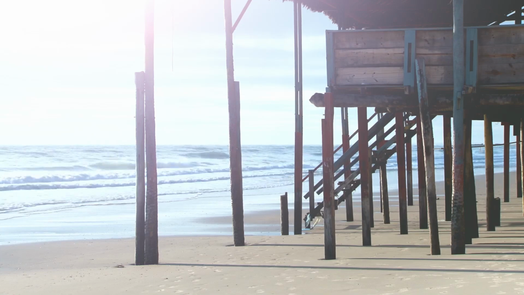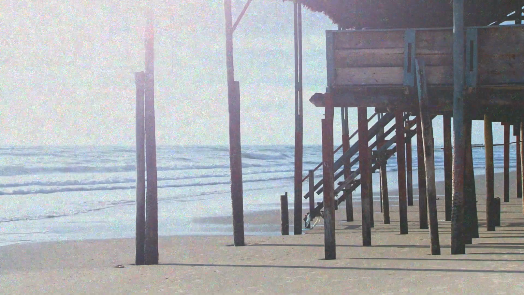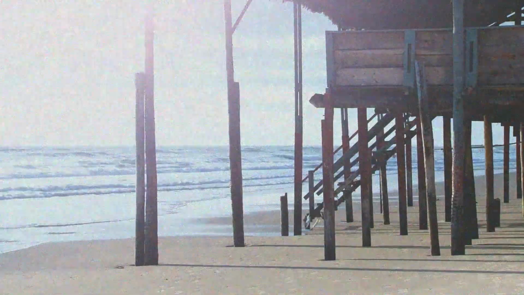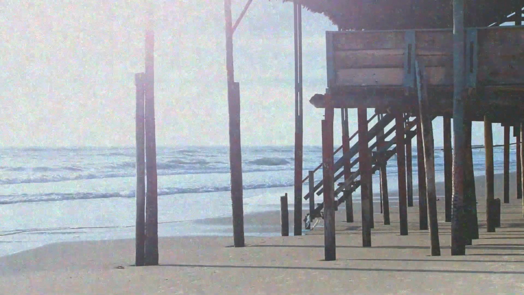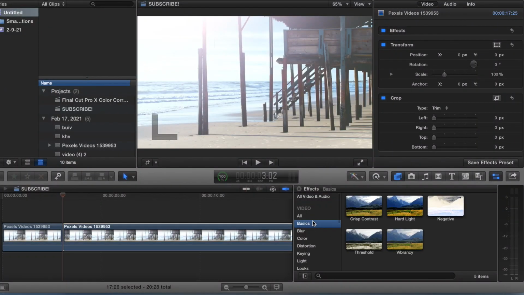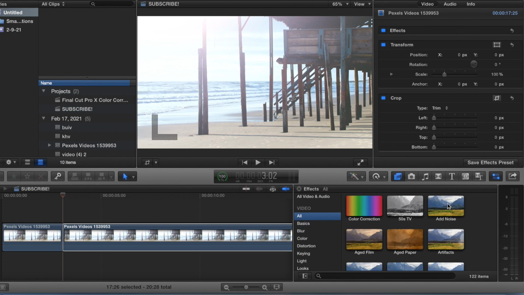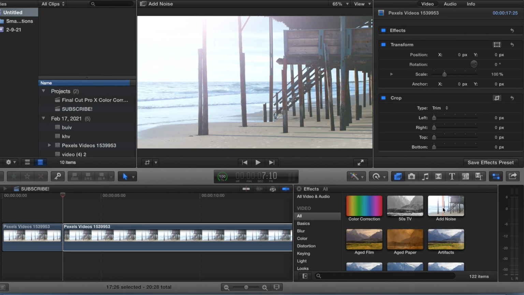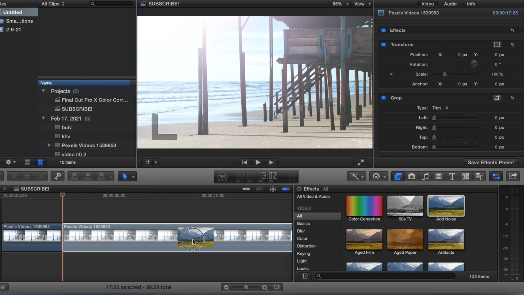In this video, I'm going to show you guys how to add noise to a video clip in Final Cut Pro 10. So we come over to Effects, and here we go, add noise right over here. Throw that on the clip.